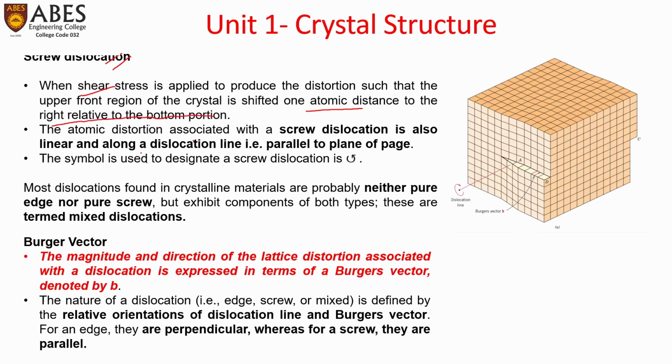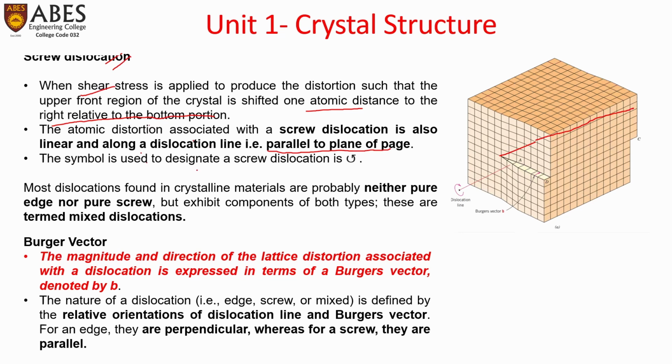Here we can see the motion would be of screw type, as when we open or shut a screw. So the atomic distortion associated with a screw dislocation is also linear and along a dislocation line that is parallel to the plane of the page. Here the dislocation line would be something like this, and hence it would be parallel to the plane of the screen.